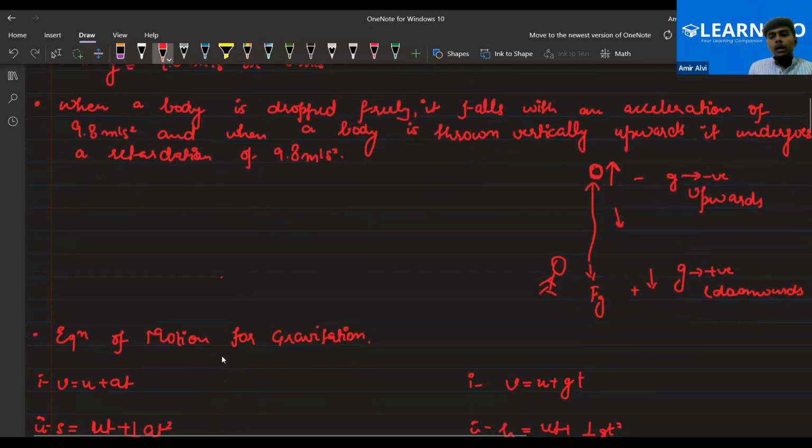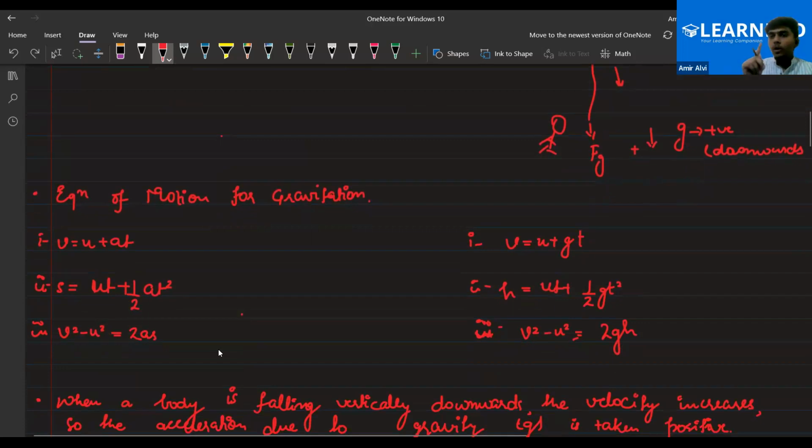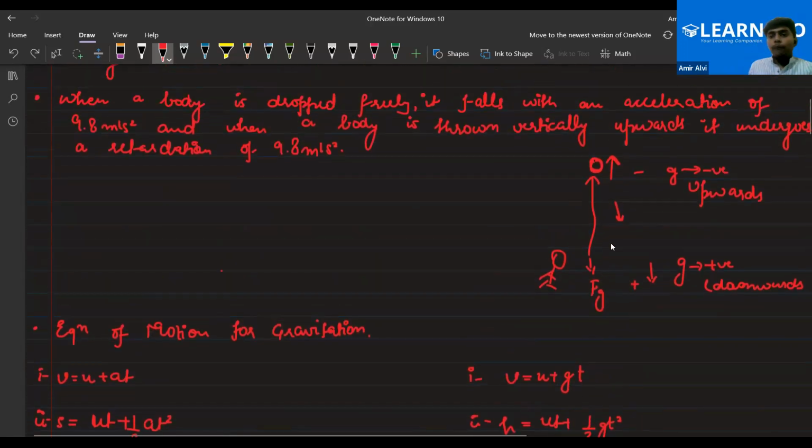Sure. Okay. As I've told you, there is only a single topic from the previous chapter on motion, that is the equations of motion. We have basically modified the equations based on gravitation. So v equals u plus at becomes v equals u plus gt. Why gt? Because acceleration due to gravity acts in this case when the body is free falling. We assume that when the body is coming downwards, the acceleration due to gravity will be positive, and when the body is thrown upwards, it would be negative, because acceleration is a vector quantity. So we have to assume certain direction signs.